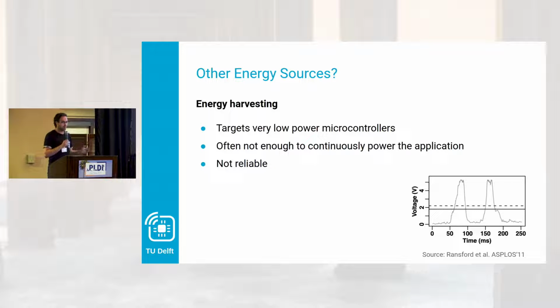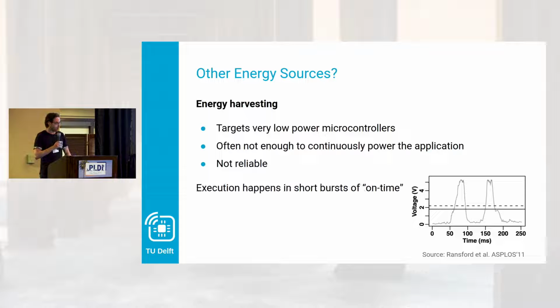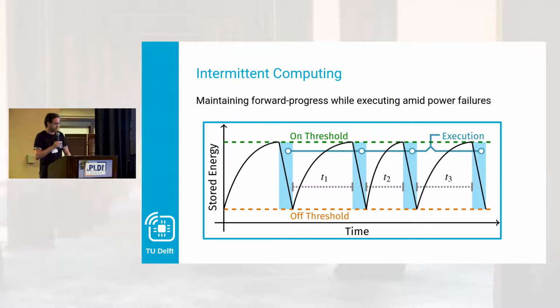They turn on and off very frequently, or the power is available but the energy is not. So the execution of the processor essentially happens in short bursts. These bursts can range from maybe 50 milliseconds of execution up to a second. But in general, they're too small to finish your whole program in a lot of cases.